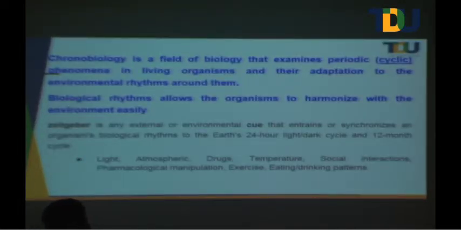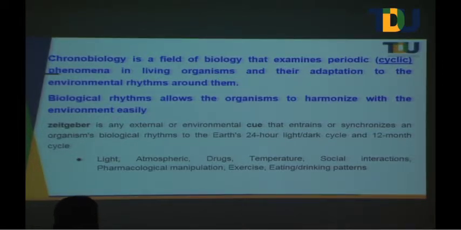Why is that the major cue? Because that is one of the constants that you can see in the world, where you can always see a sunrise or sunset, in whatever way it is. So there is a rotation for our Earth, and based on that rotation there will be sunrise, sunset and all those things, and there will be a light and dark cycle which is more or less fixed. And that's where we are trying to bring it into circadian rhythm. And there are certain outgroups, because biology is always a science of exceptions, which will not fit into this 24-hour cycle.